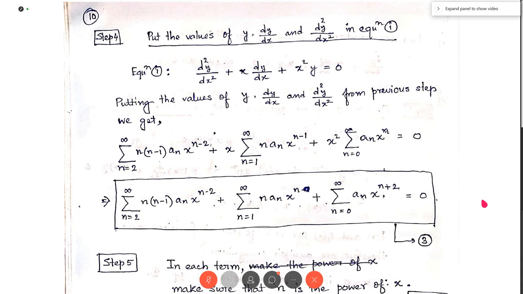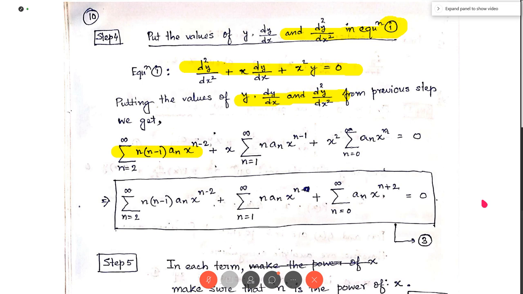So in step 2 and step 3 we have found y, dy/dx and d2y/dx2, and step 4 is to put the values of y, dy/dx and d2y/dx2 in equation 1, that is in the given equation. So the given equation was d2y/dx2 plus x dy/dx plus x squared y equal to 0. Now putting the values that we have found in our previous step, in place of d2y/dx2 we put the value, that is summation n from 2 to infinity n into n minus 1 an x to the power n minus 2, plus x into dy/dx.